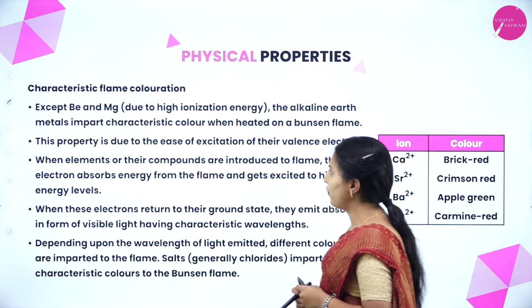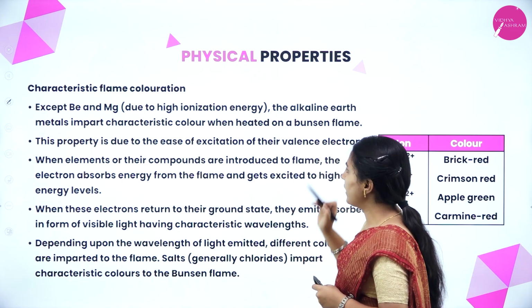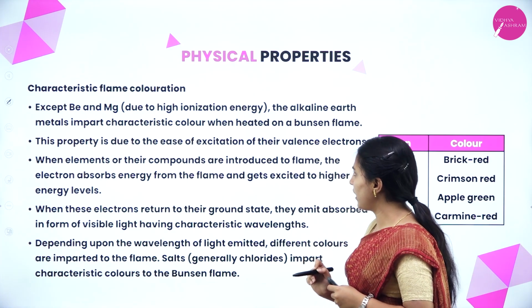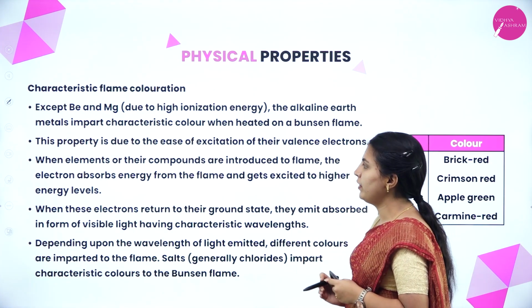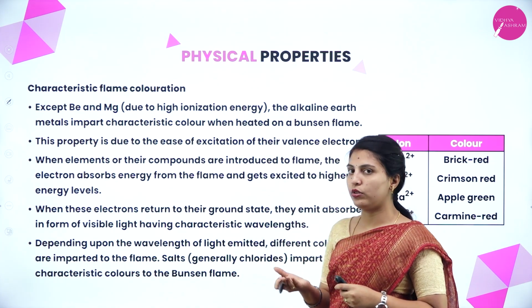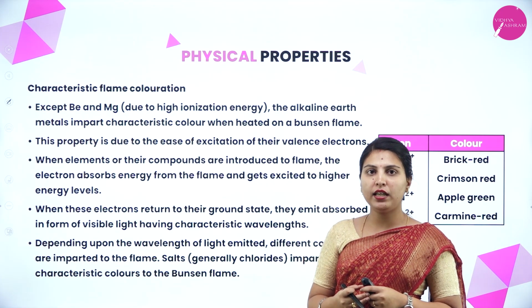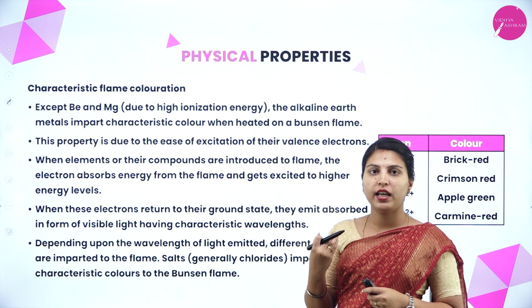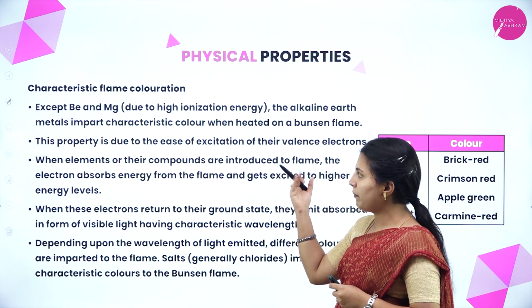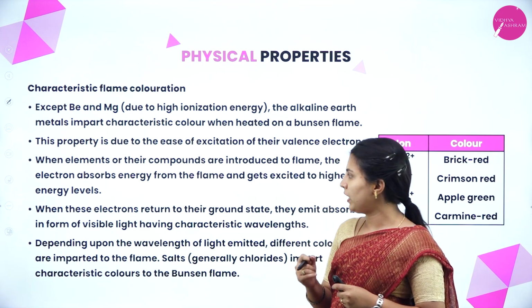Next characteristic, flame coloration. Except beryllium and magnesium, the alkaline earth metals impart characteristic color when heated in a Bunsen flame. This is due to the ease of excitation of their valence electrons. Why do elements impart color? Because of the excitation of their electrons. So, except beryllium and magnesium, other elements present in group 2 will impart color.